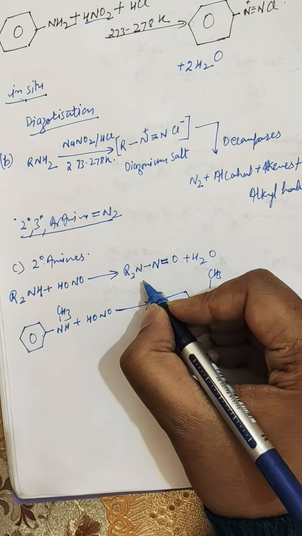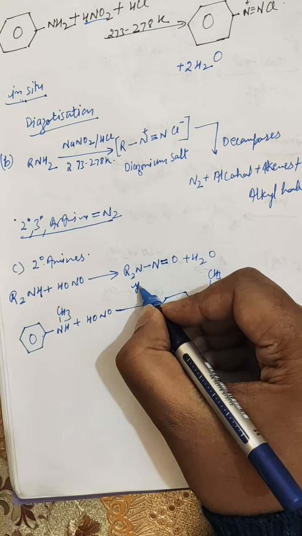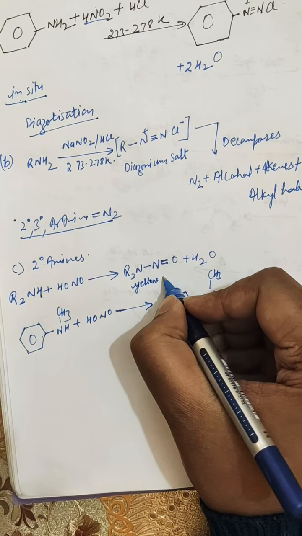Both of them are yellow, their physical state is a yellow colored oil.